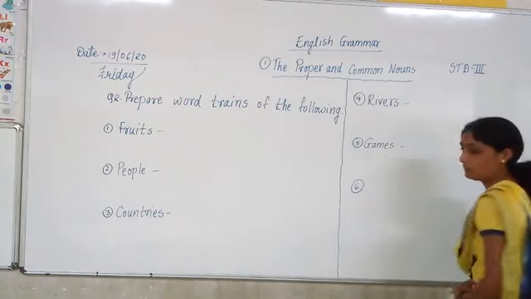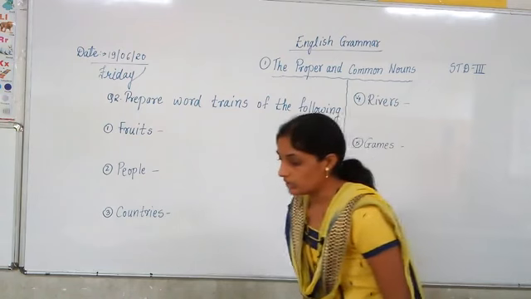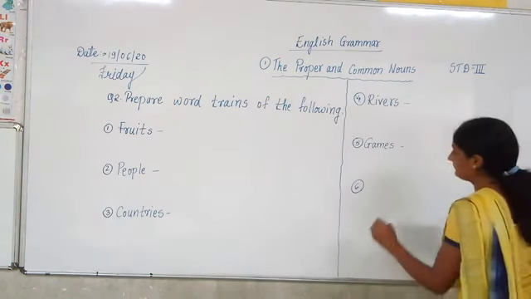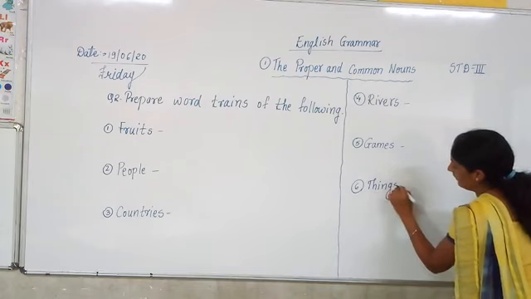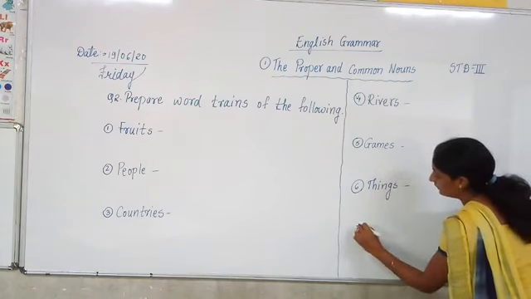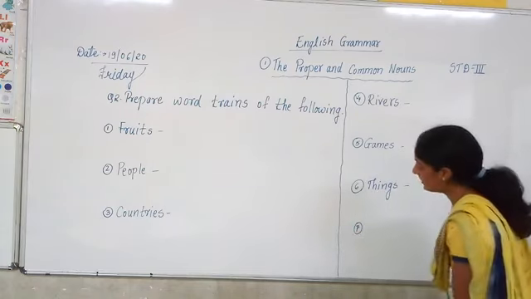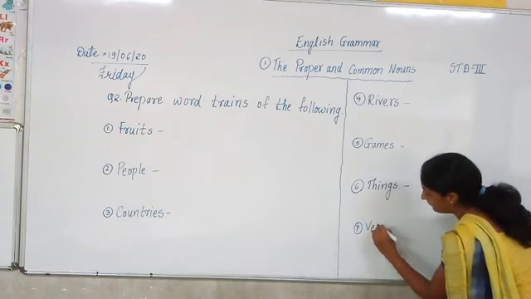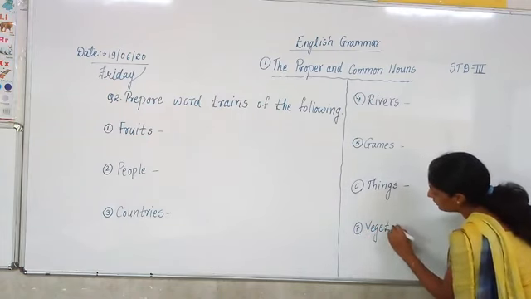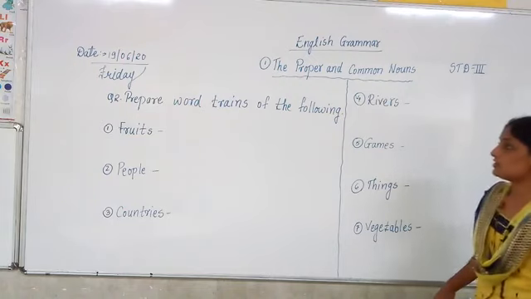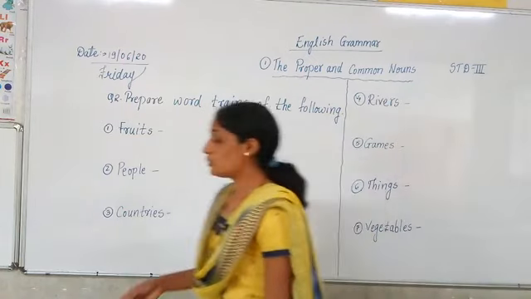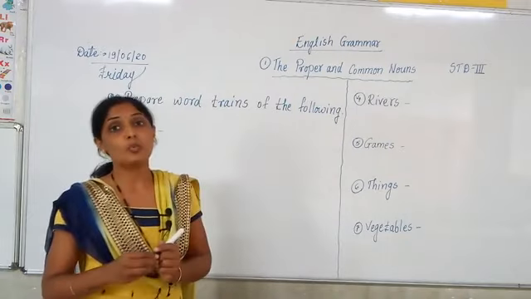Sixth point is of things. And the last one is of vegetables. Last one is of what? Vegetables. Now pay attention. In question number 2, what do we have to prepare? We have to prepare a word train.